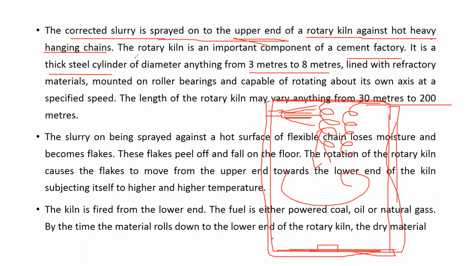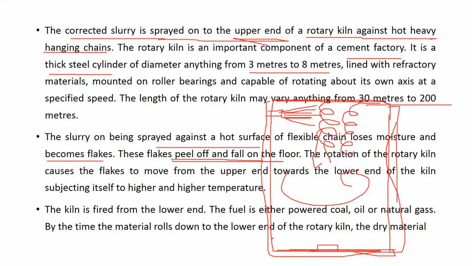Now the slurry begins to spread against the hot surface of the flexible chain, loses the moisture and becomes flakes. When you spray this slurry on the chain, the water evaporates and the raw materials become flakes, which peel off and fall on the floor of this kiln. The rotation of the kiln causes the flakes to move from the upper end towards the lower end, subjecting them to higher and higher temperature.